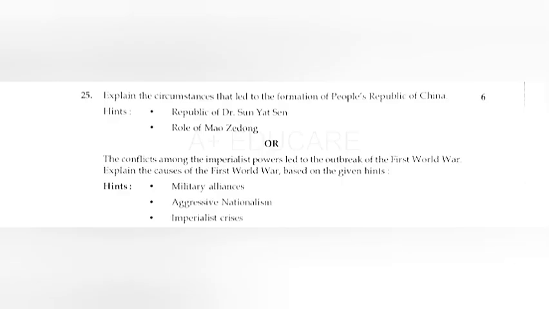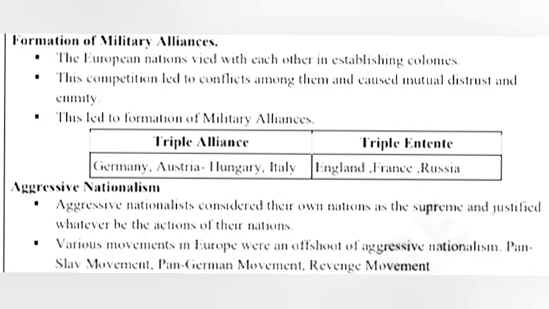Or, the conflicts among the imperialist powers led to the outbreak of the First World War. Explain the causes of the First World War based on the given hints. Answer: formation of military alliances. The European nations vied with each other in establishing colonies. The competition led to conflicts among them and caused mutual distrust and enmity. This led to the formation of military alliances.